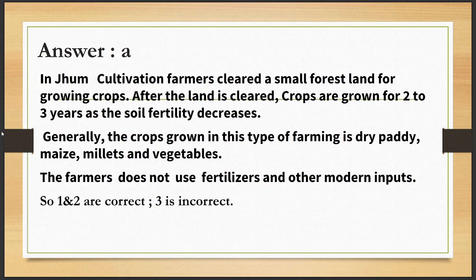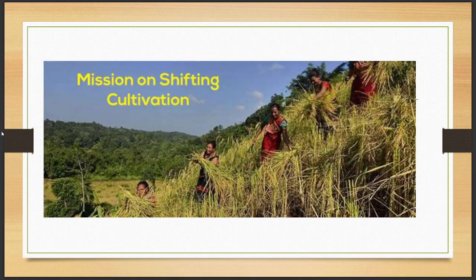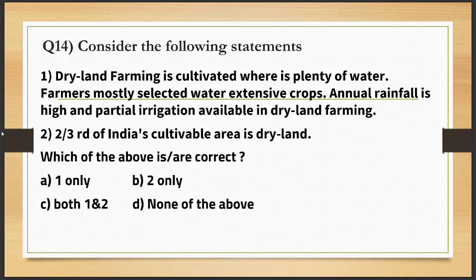So the right answer is A. 1 and 2 are correct. Third is incorrect because in zoom cultivation the farmers do not use fertilizers and other modern inputs. So that's why third is incorrect and 1 and 2 are correct. So the right answer of this question is A. Let's move to the next question.